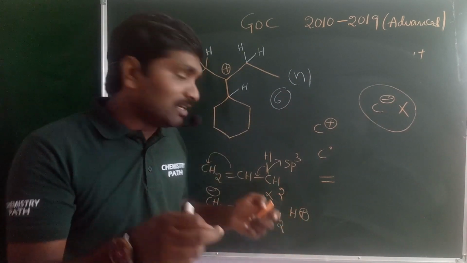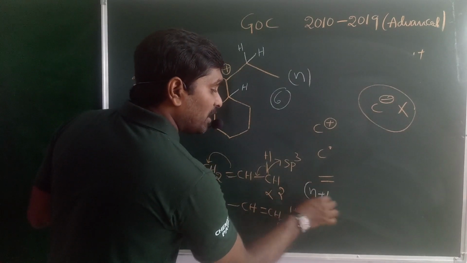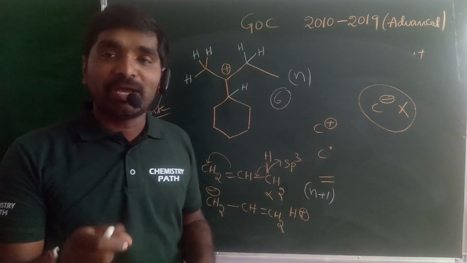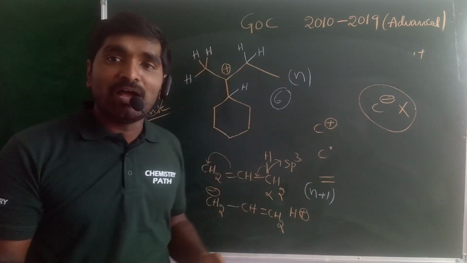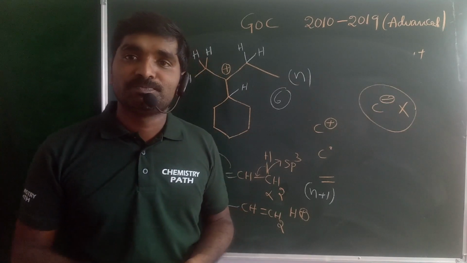When you have a structure like an alkene, n plus 1 hyperconjugative structures are possible. Important: even for a free radical, only n hyperconjugative structures are possible.